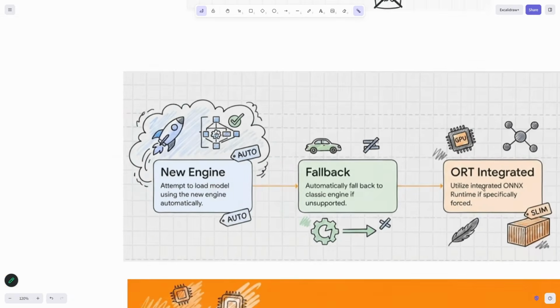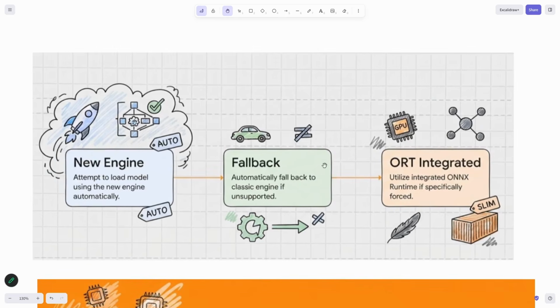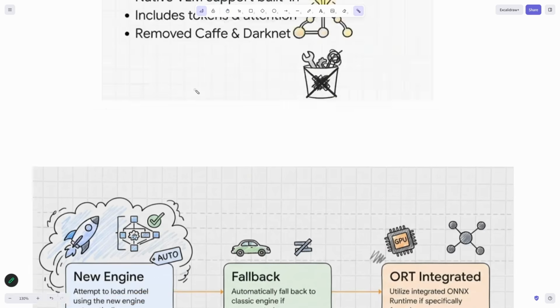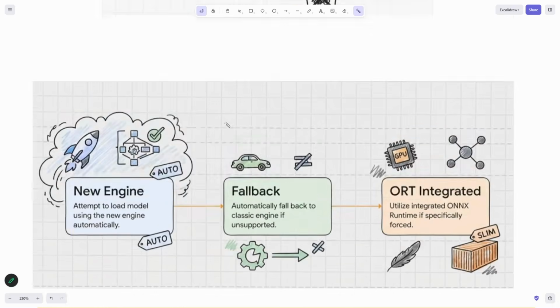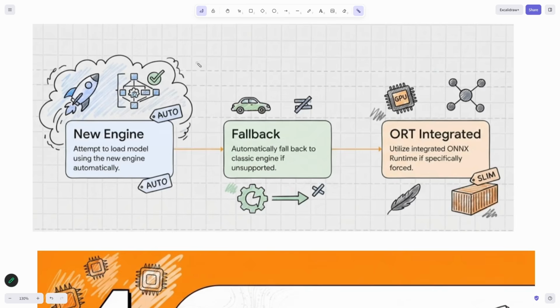So what comprises the new OpenCV 5? It has the new engine, which means the moment you load a model, it will first go to the new engine. Okay, if the new engine was able to load it, good. But if the new engine was not able to load it, which means it is not a vision model, not an advanced model, it will automatically fall back to its classic engine. Similarly, right? And ONNX runtime is integrated.